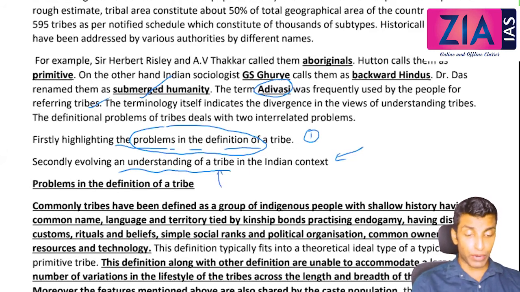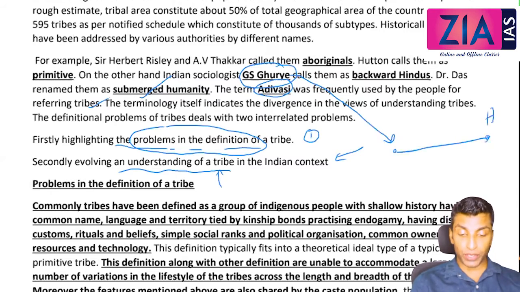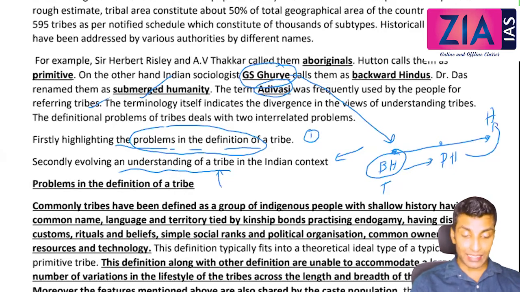So this is one example I have told you. G.S. Ghurye gave an understanding like this. So here Hinduized tribes, here partially Hinduized tribes, here backward Hindus. Okay, so backward Hindus are the tribes. They will get Sanskritized to partially Hinduized and finally Hinduized. So this is the contemporary understanding.